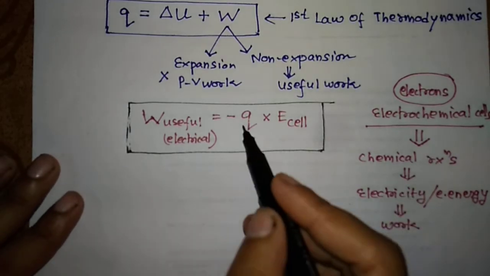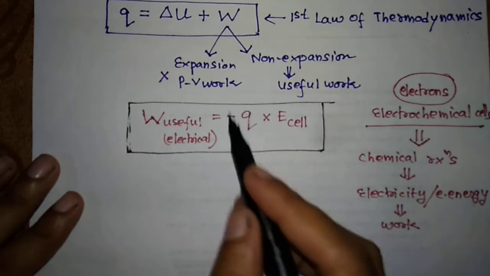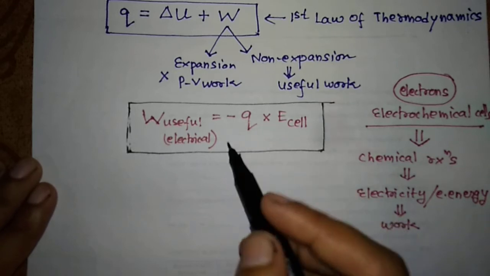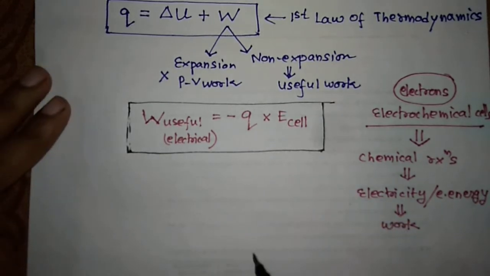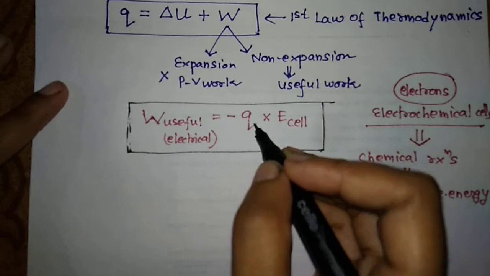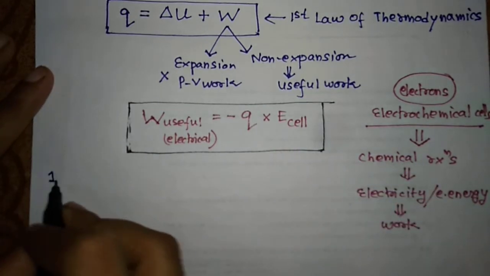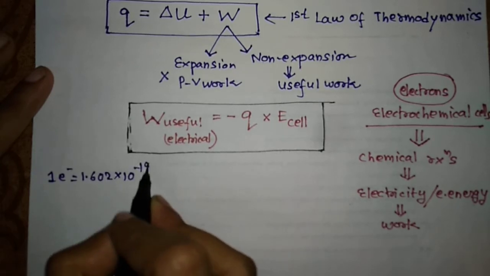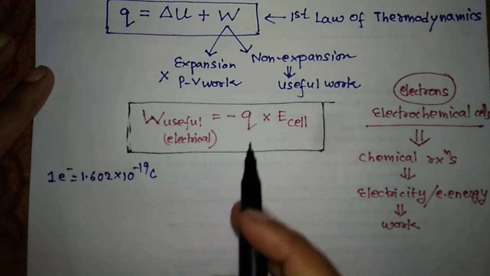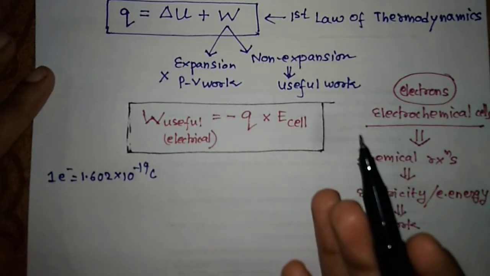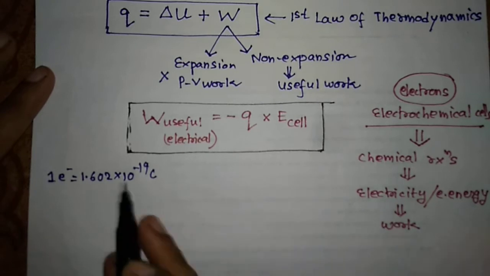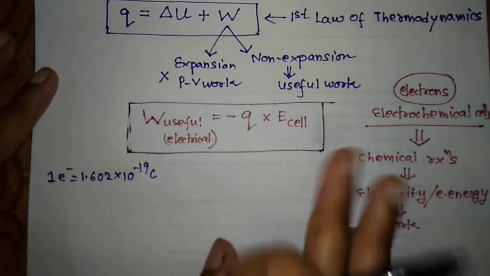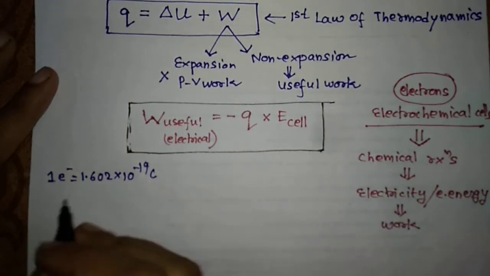Now students, see, this q is the charge carried by the electrons. Now we know that one electron has a charge of how much? So we will calculate this q now. One electron has a charge of 1.602 into 10 to the power minus 19 coulomb. We don't know how many electrons are flowing through this cell, so what do we do? We will calculate the charge carried by 1 mole of electrons.